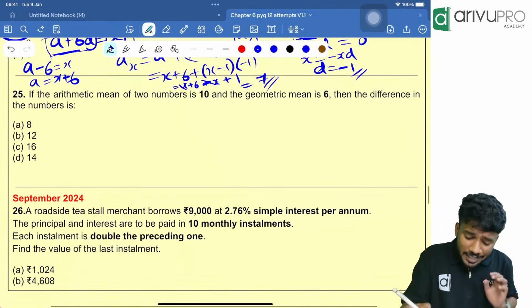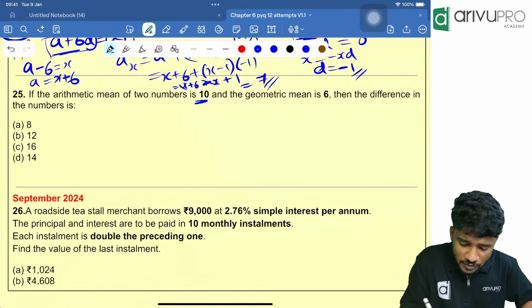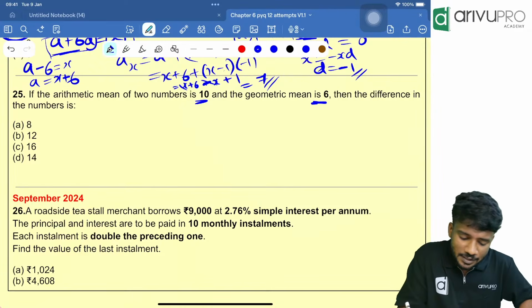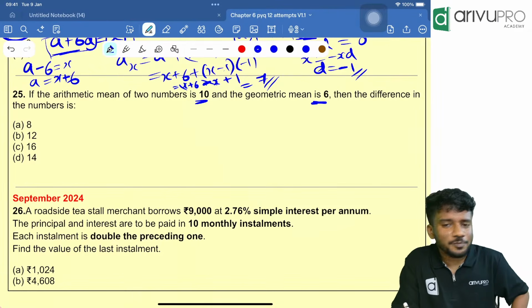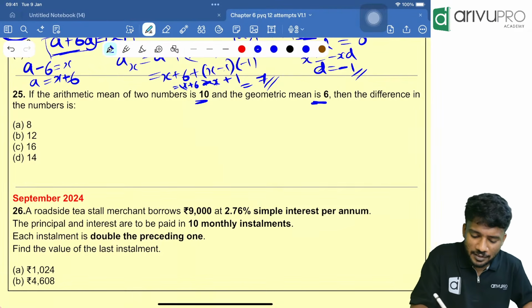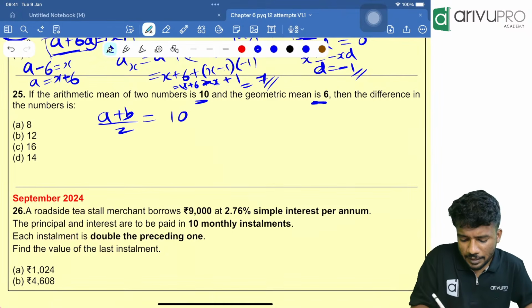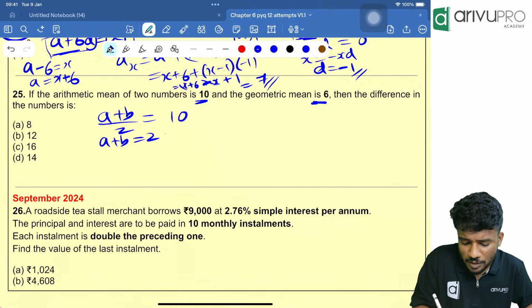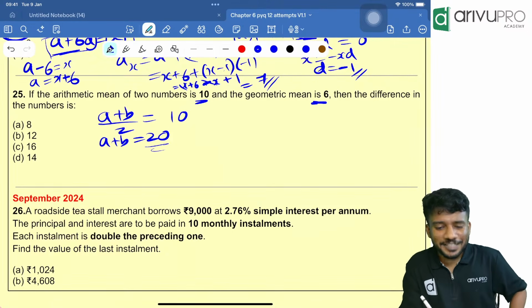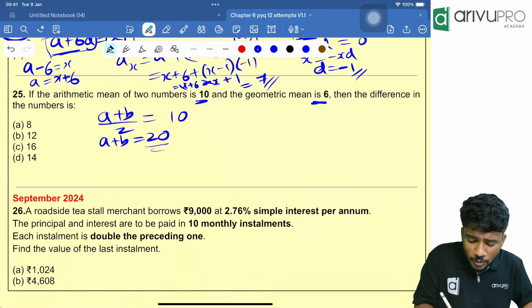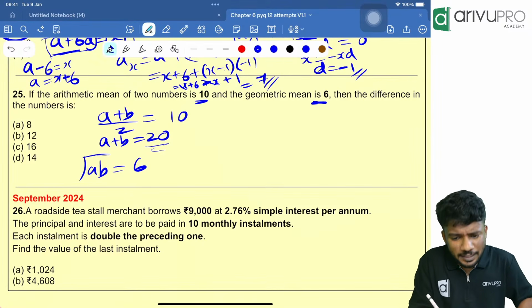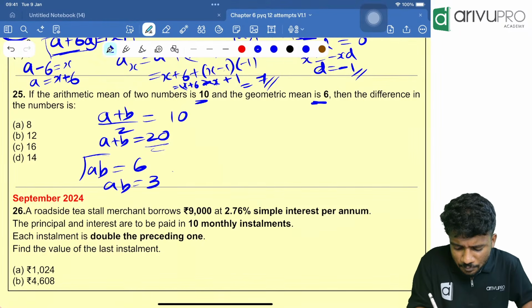Next one. The arithmetic mean of two numbers is 10 and the geometric mean is 6. The difference of the numbers is how much is the question. People, direct question. Arithmetic mean means what? a plus b divided by 2 is equal to 10. That means a plus b is equal to 20. Then geometric mean means root of ab is equal to 6. Square both sides. That means ab is equal to 36.